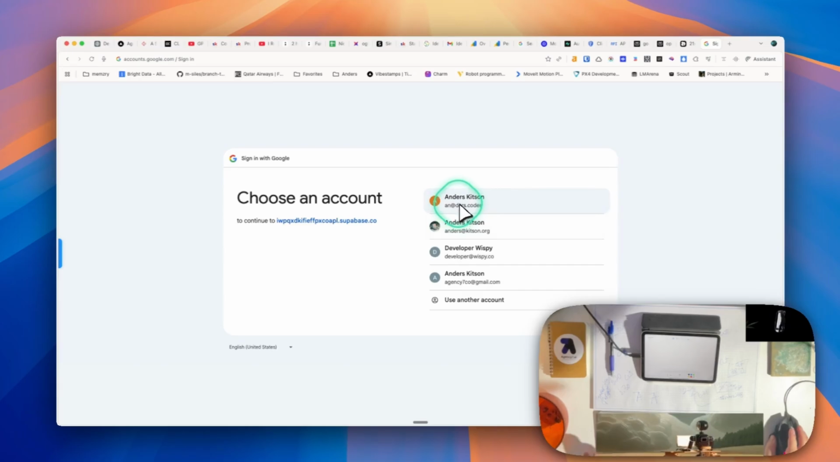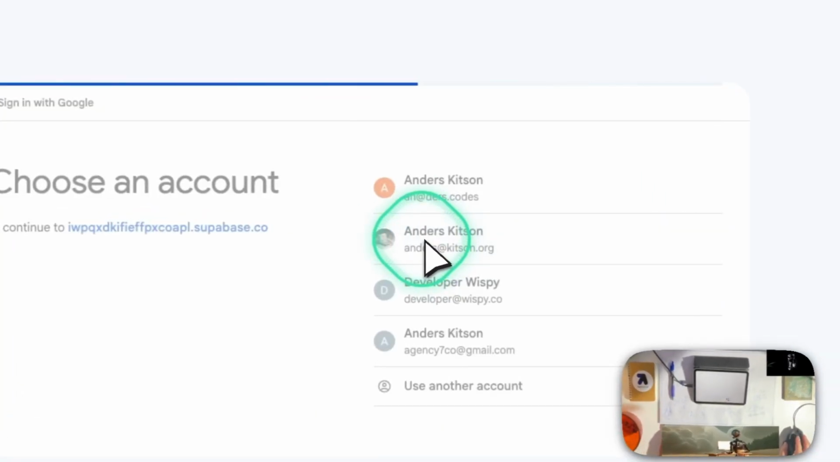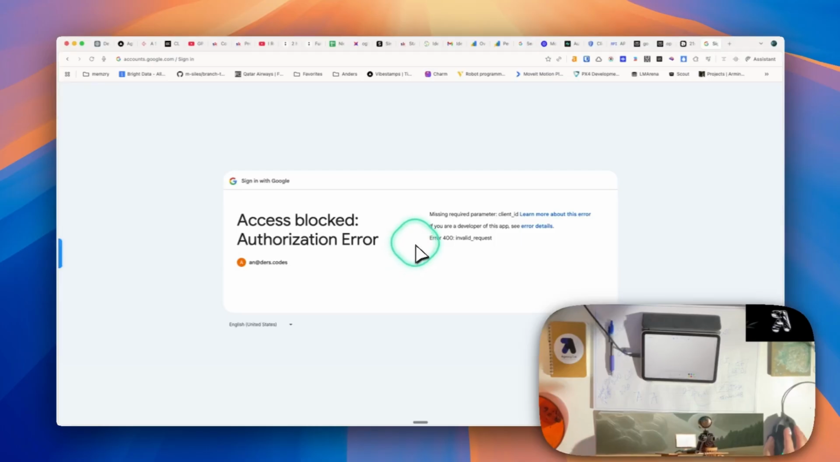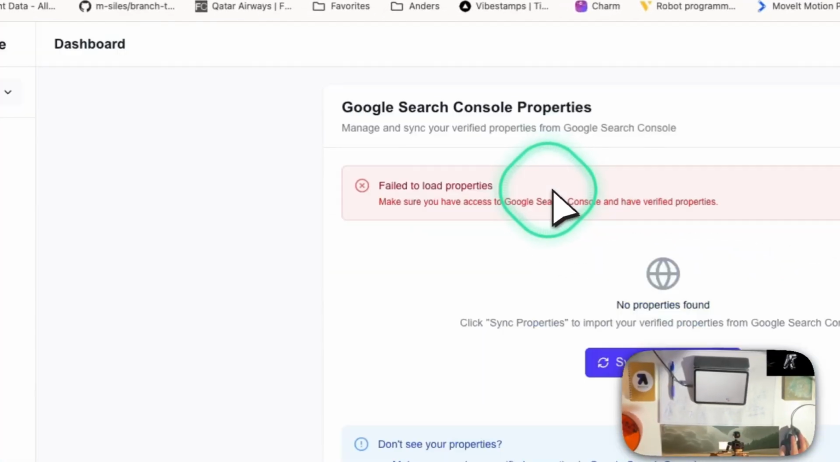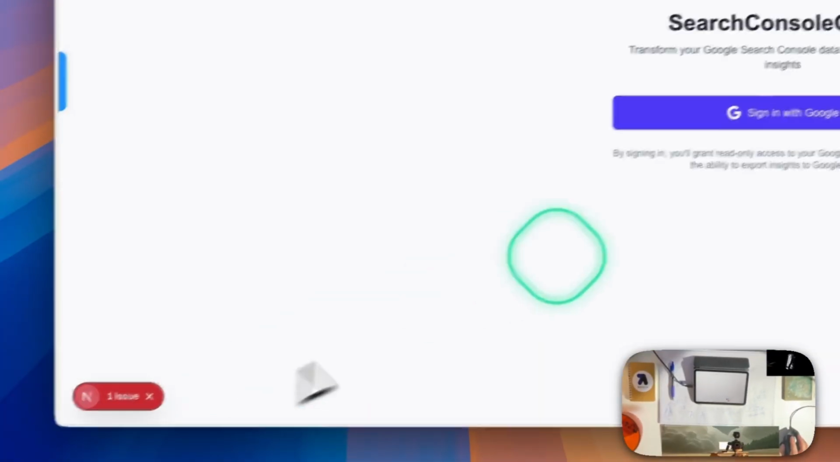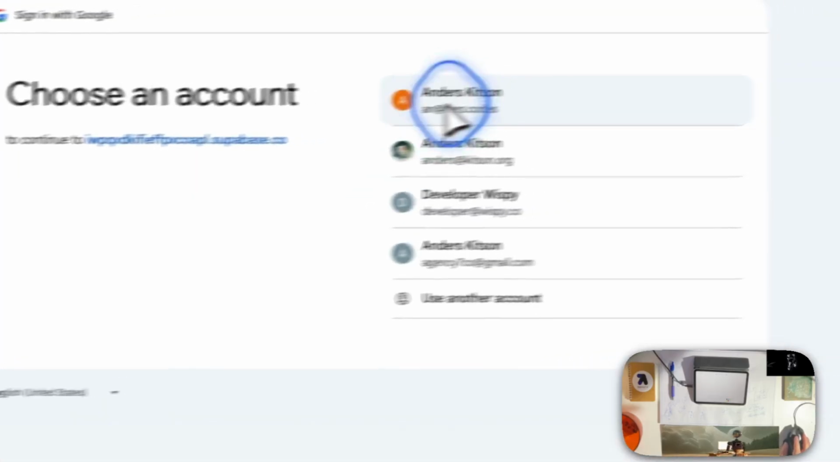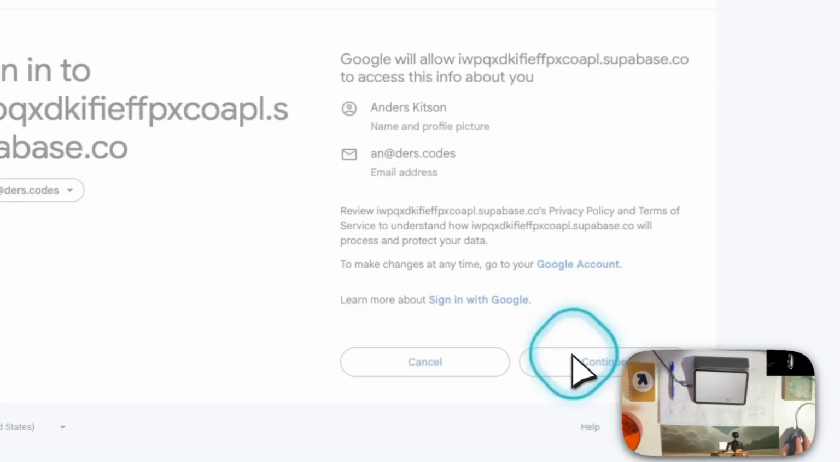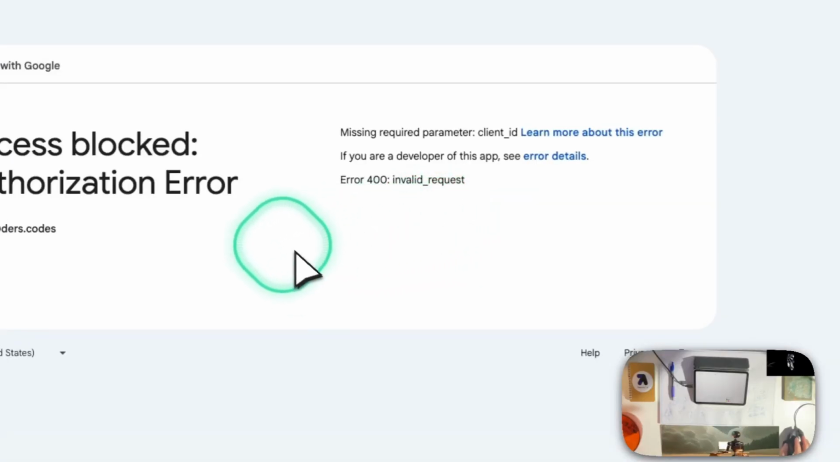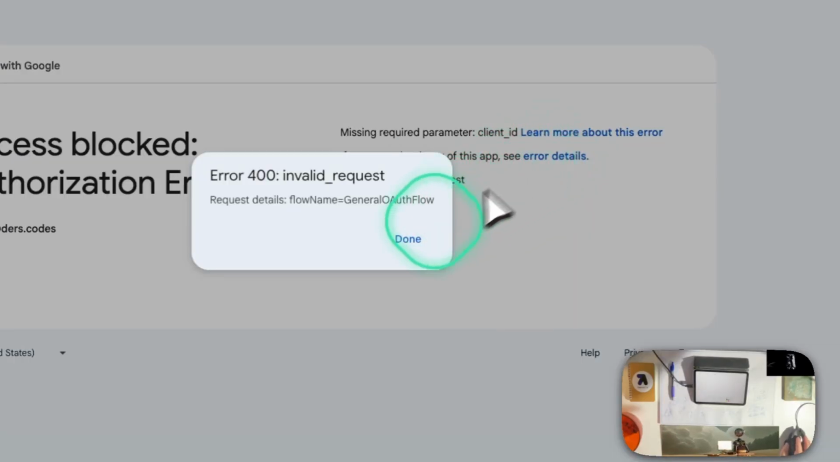Let's use this one because that's where the properties exist. Okay, click this guy. See, why does it try and go here? So what I'm going to do is try and log out, sign in, go with this one, continue, connect, still the same thing, error details.